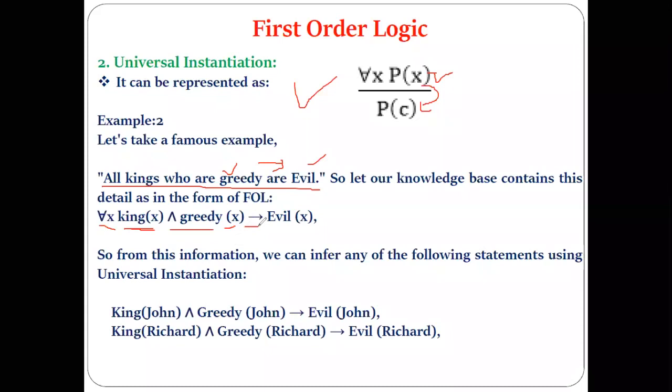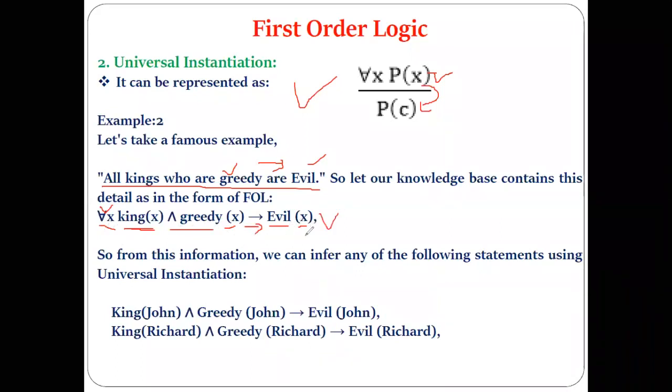So that's why, when you are writing the universal quantifier, what do we have to utilize? Implication. All kings who are greedy are evil. Who are evil? Kings. So X is for the king. So for all X, if X is a king and X is greedy, then it implies that he is evil also. Okay, now this is the FOL.